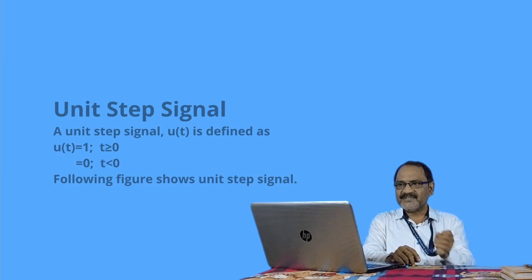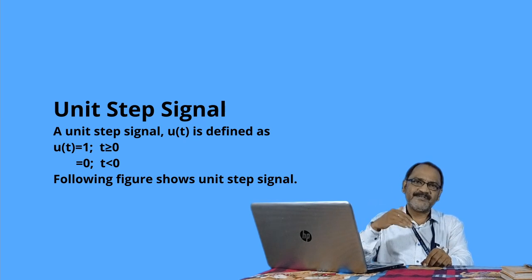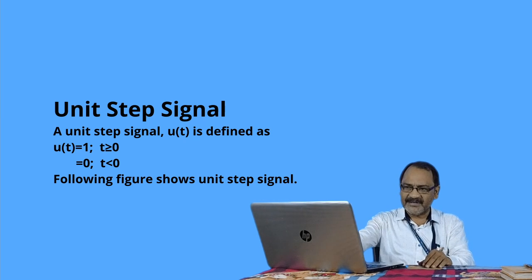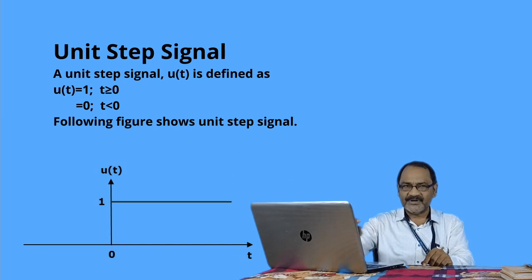Then we come to the unit step signal. The unit step signal is given at a particular time when t is equal to 0, and its magnitude is 1. Its magnitude will remain constant from t equal to 0 up to t equal to infinity. Therefore we say it is a unit step signal. Mathematically, u(t) is equal to 1 for t greater than or equal to 0, and for t less than 0, u(t) is equal to 0. So this is the graph for the unit step signal.